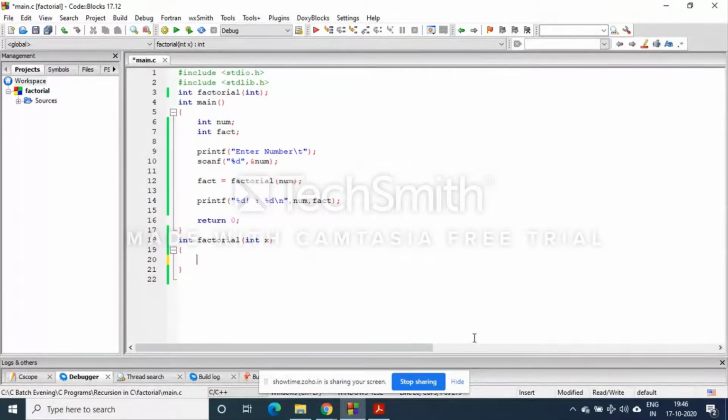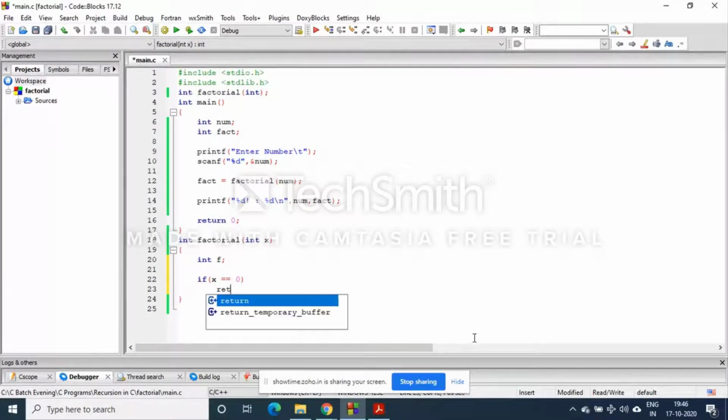So I will write here in f, right? If x is equal to 0, return 1, right? Else is not necessary, but I will write it because the return statement is there.